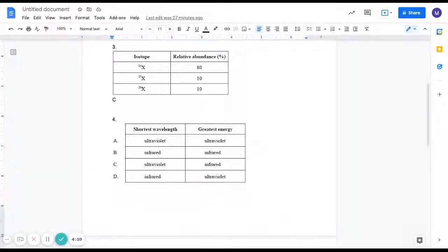So the last question states, which in the electromagnetic spectrum, which have the short wavelength and the greatest energy. So first thing we can check is the graph, which shows each wavelength, and the shorter the wavelength, the higher the energy.